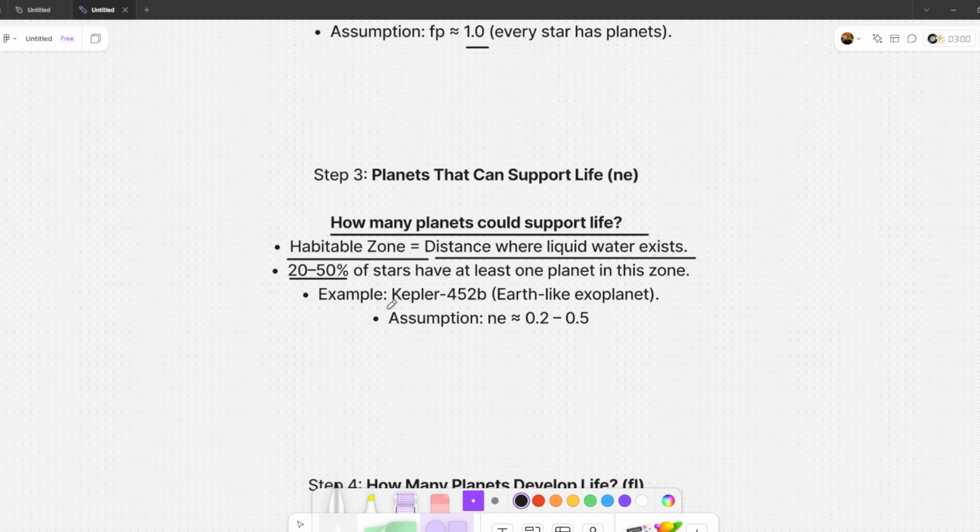A great example is Kepler 452b, a planet that orbits in the habitable zone of a star similar to our sun. Could it have life? We don't know, but it's one of the best candidates. For our equation, we assume ne is approximately equal to 0.2 to 0.5.